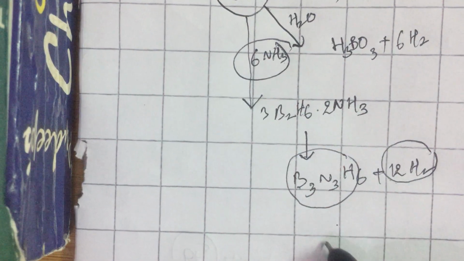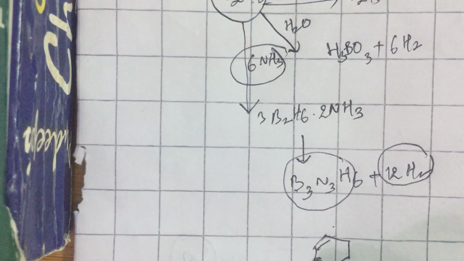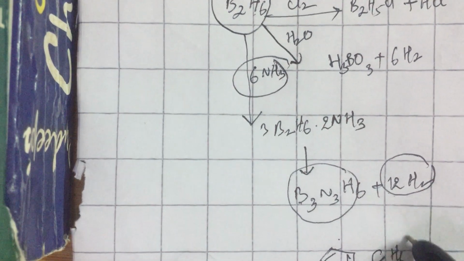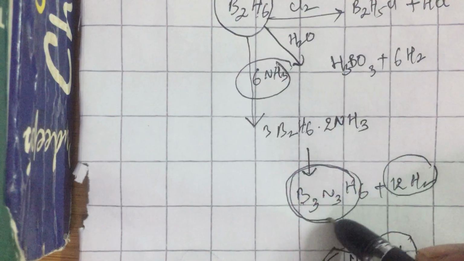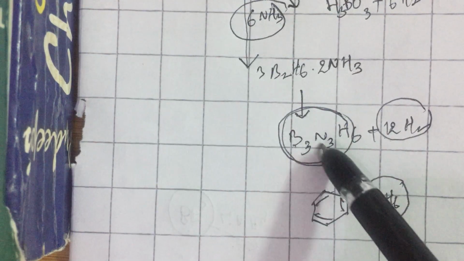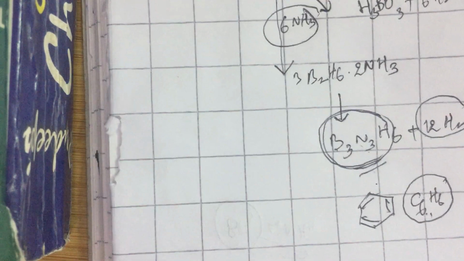This B3N3H6 is similar to a popular organic compound called benzene, which has the formula C6H6. If you count the number of electrons in C6H6 and B3N3H6, both are the same. Both are isoelectronic and isostructural, hence it is sometimes called inorganic benzene.